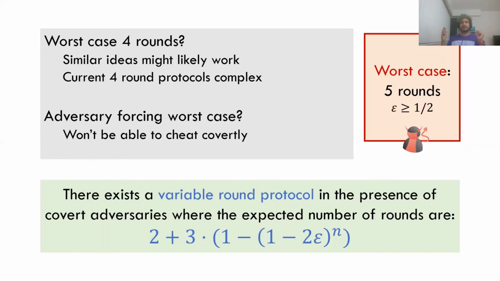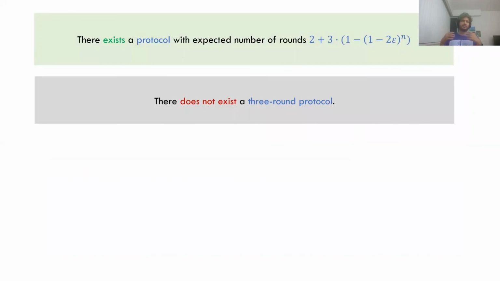Great. So that brings me to the end of my talk. We showed that there exists a protocol with some expected number of rounds which varies between 2 and 5, and also that there doesn't exist a 3-round protocol. Great. So that's all I have.